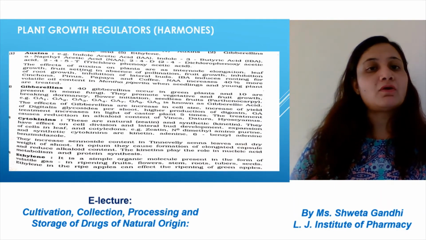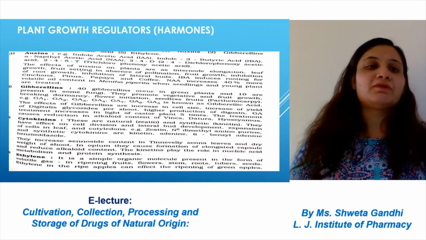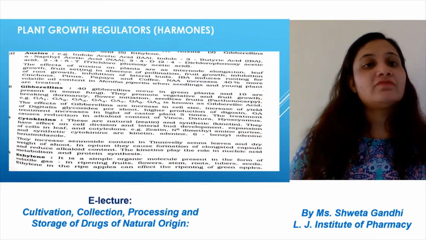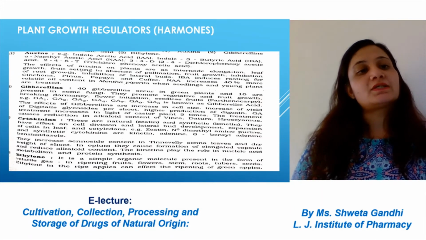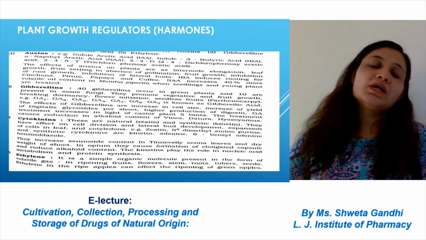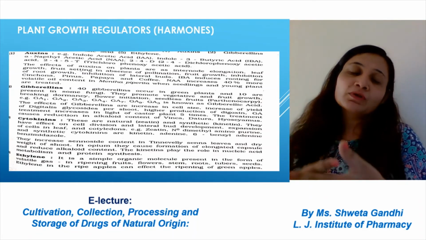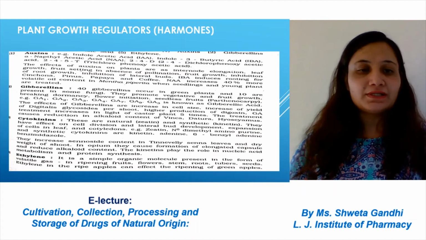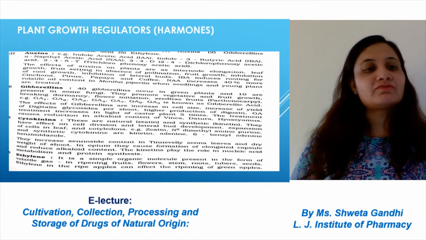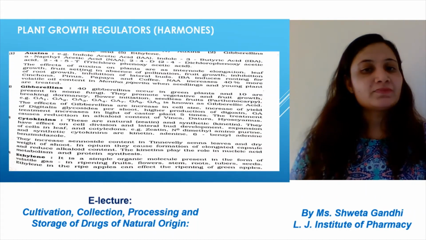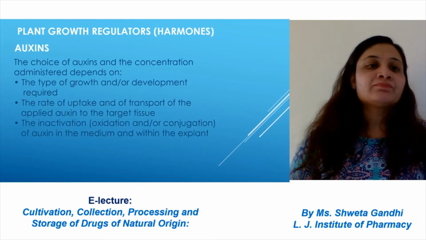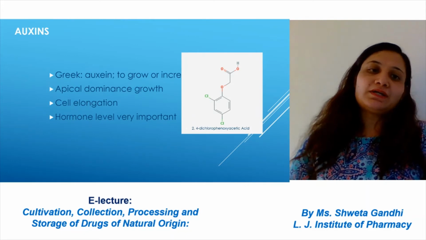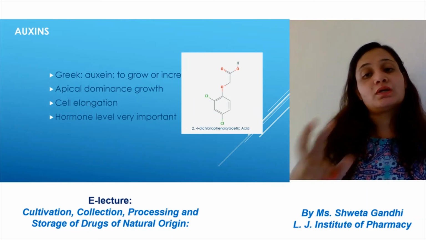For example, auxin, the important example of which is indole acetic acid, plays an important role as a plant growth hormone. Gibberellin, some produce shoot development, some root, some in equal amount produce the whole development of the plant. Examples of gibberellin are GA1, GA2. Cytokinin, Z18 is an example of cytokinin. Ethylene. So these are the different plant growth hormones and you should learn the structure.